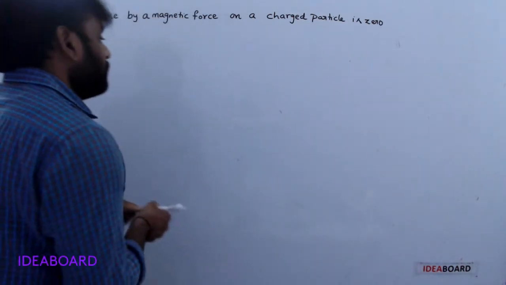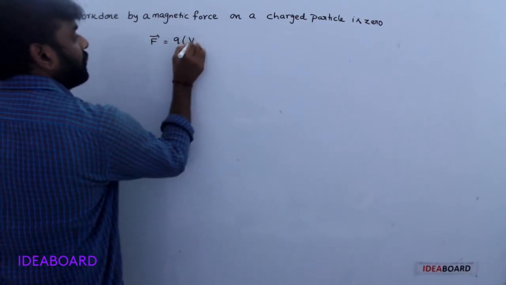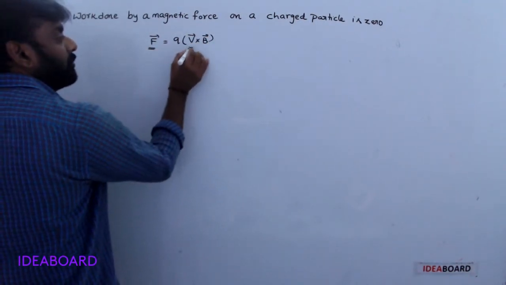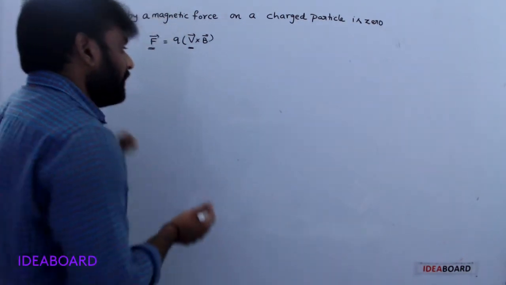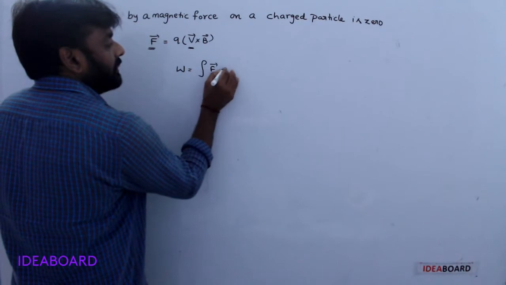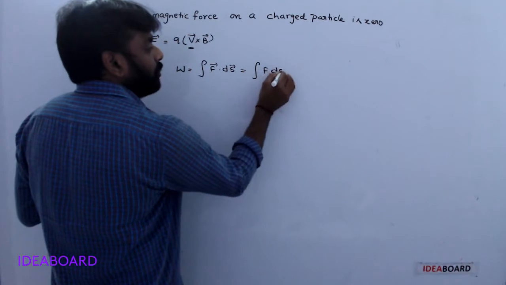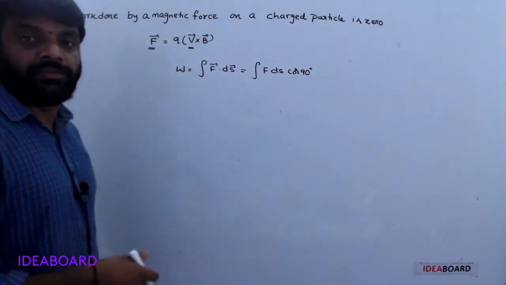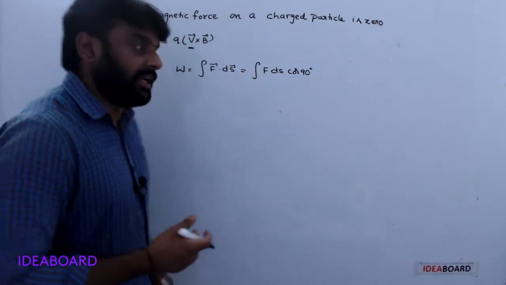Now, you know the force equation: F bar is equal to Q into V bar cross B bar. Now, this force is always perpendicular to the motion of the charged particle. That means work done is equal to F bar dot ds bar, integrating F ds cos 90 degrees, because the force is always perpendicular to the motion of the charged particle in the magnetic field.